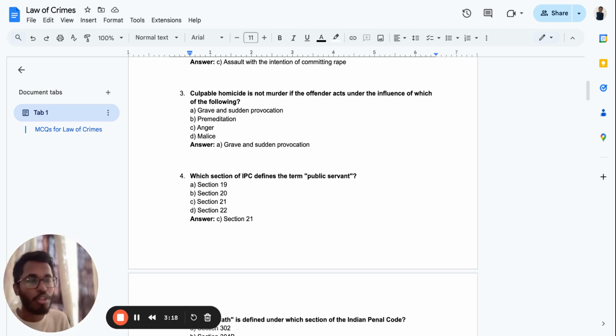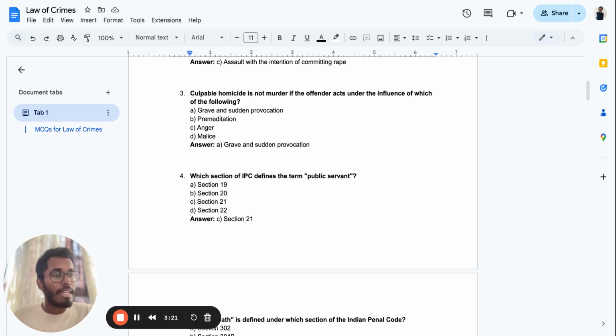I just keep it. Why am I showing you this? Because irrespective of how close you are to your exam preparation, you should be having the Bare Act in your hand. I hope by now you would have already bought the Bare Act. If not, this is the right time. Make sure that regularly you're having the Bare Act in your hand. If you don't prepare with the Bare Act, then trust me, it's going to be very tough for you.